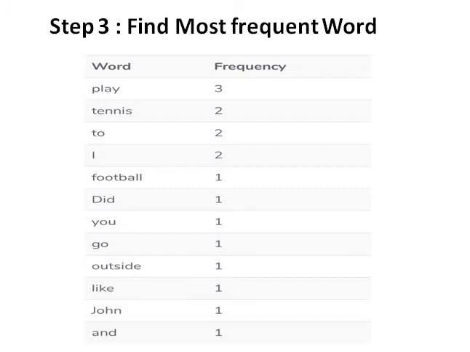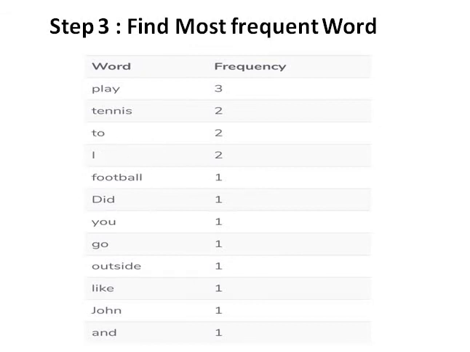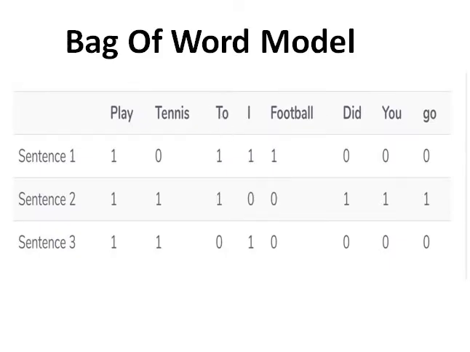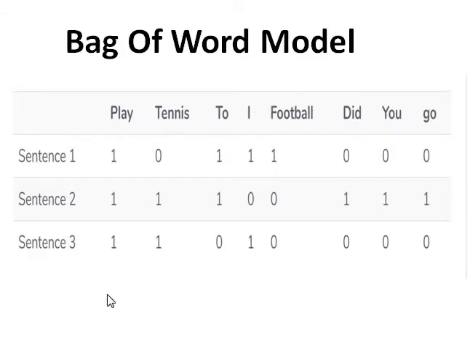After that, we are going to see the bag of words model. So this is basically a bag of words model, and these words will be the most frequent words from all the sentences. You can see we get play 3 times, tennis 2 times. After that, we get to, I, football. So you get the most frequent words in the bag of words model. When we apply the bag of words model in Python, all the words which occur most frequently in our text will be considered in the bag of words model.